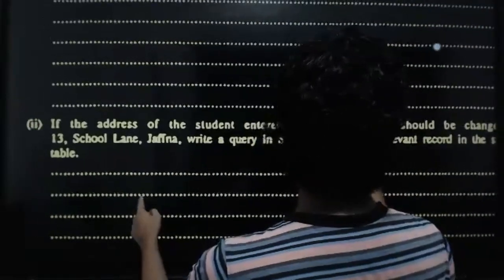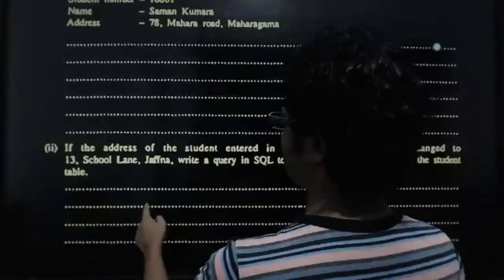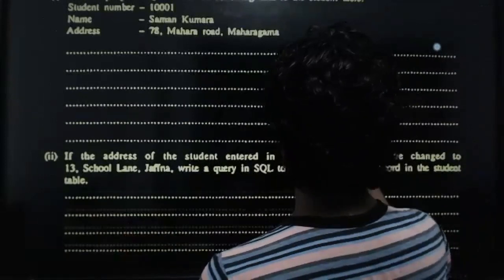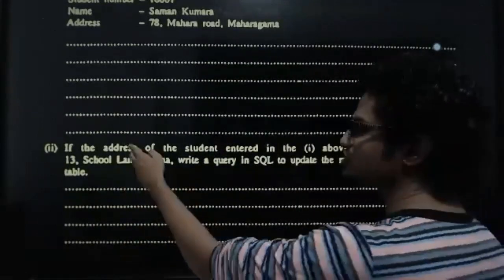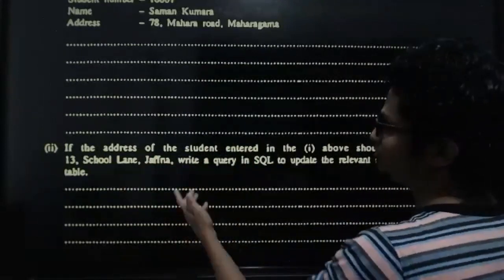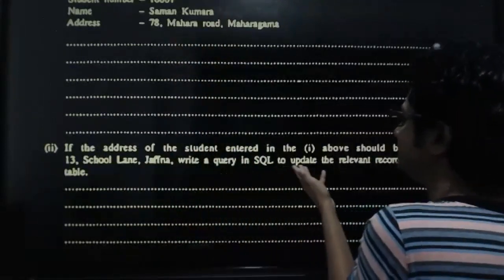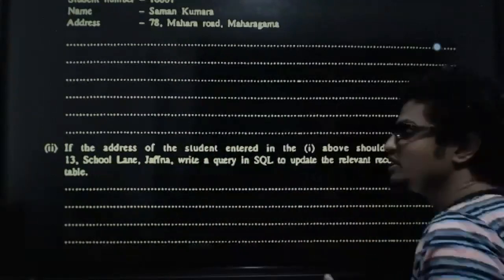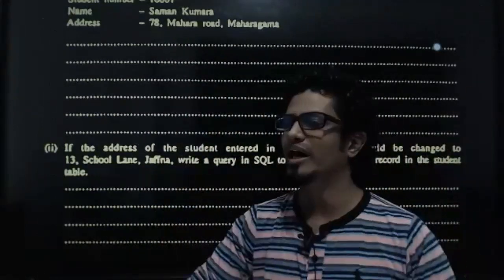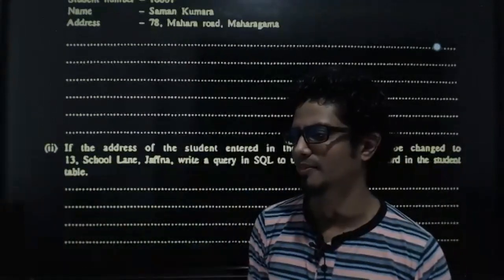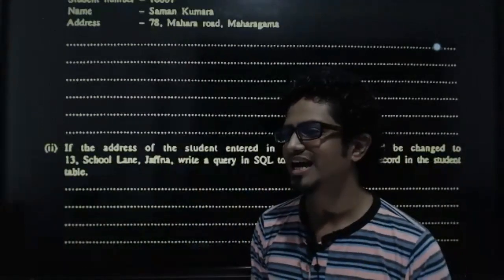If the address of the student entered in the one above should be changed to 13 School Lane, Jaffna, and you want to change it, write a query in SQL to update the relevant record. So if you want to change a record, what should you do? What is the SQL statement? Come on, tell me.